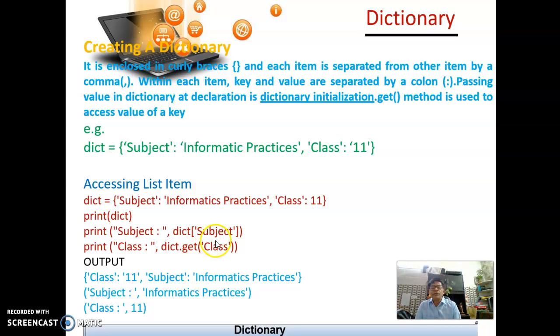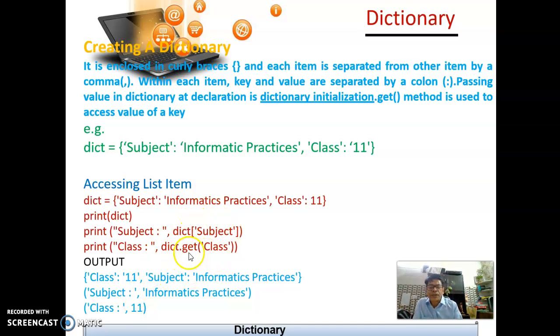So moreover, if I want to access the value of a key, we can get it in this way also. Dict dot get and then the key name, so that also will give the key's value. So class dict dot get and then key name. So I have got the value here. Here also I have got the value. Here also I have got the value. Just see the difference between them.